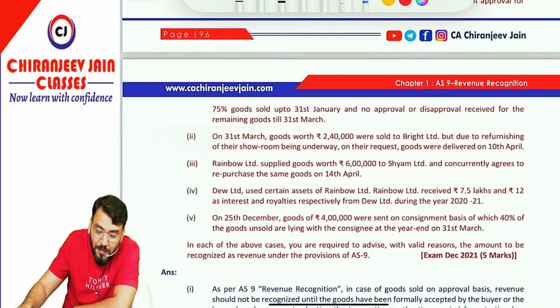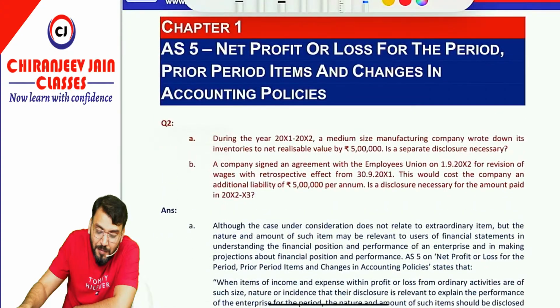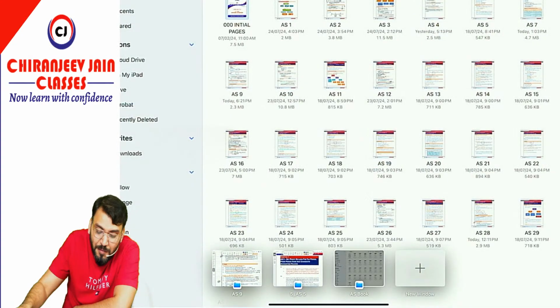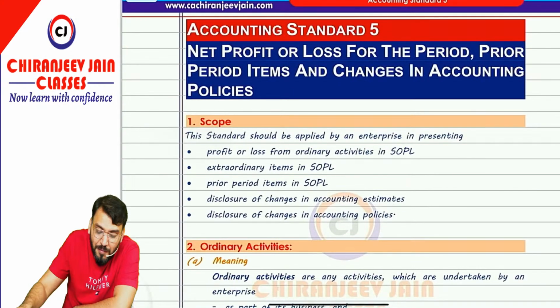Correct. Now let us come to AS 5. AS 5 is Net profit or loss for the period, prior period items and changes in accounting policy. This AS 5 deals with the presentation of SOPL, how to present income and expense. For presentation, they have divided all the items into actually 5 parts.